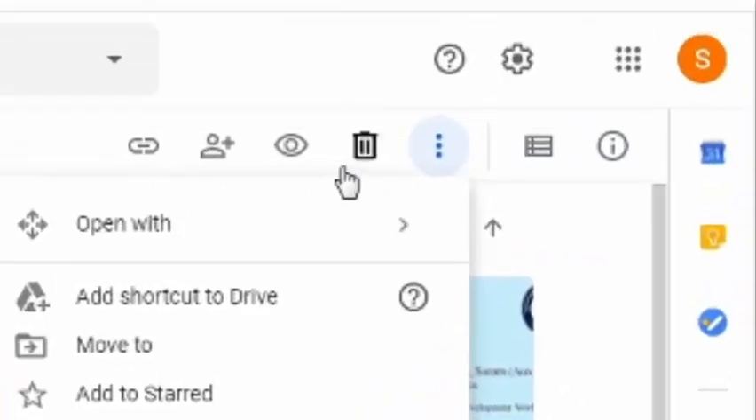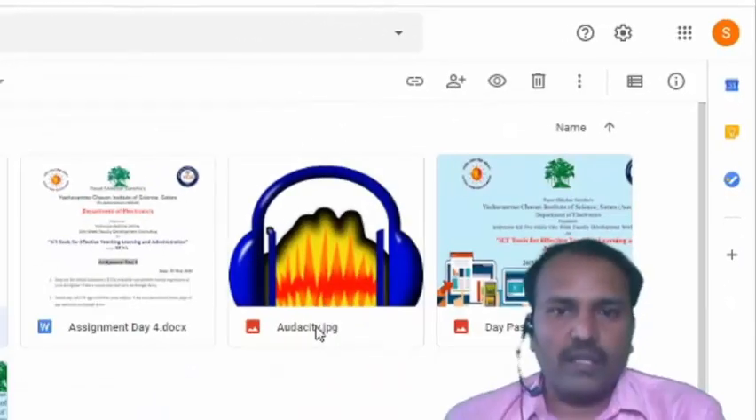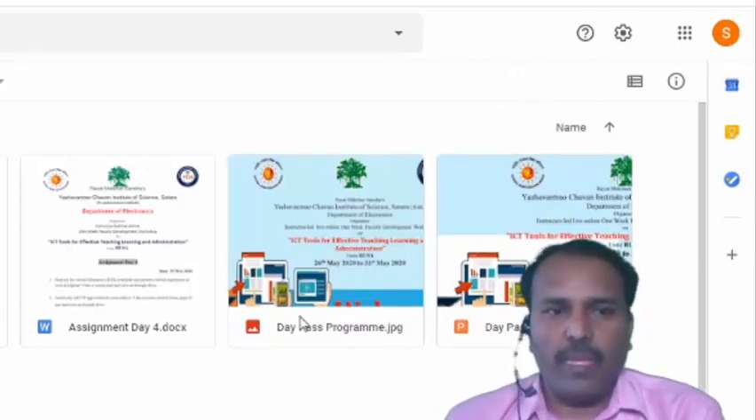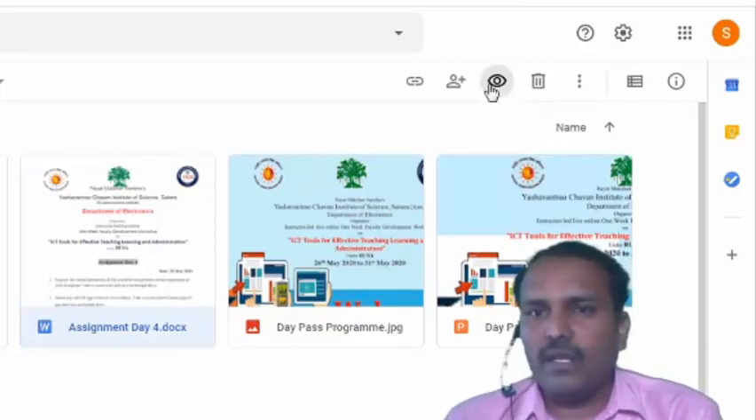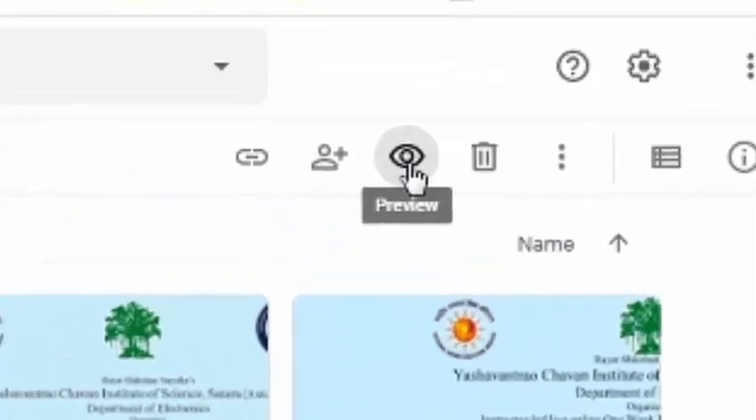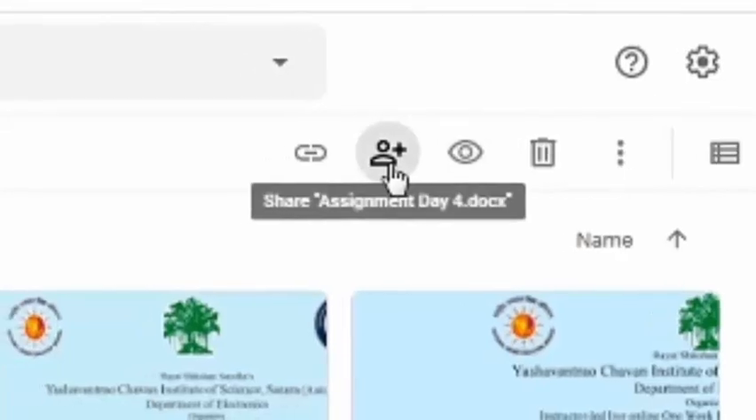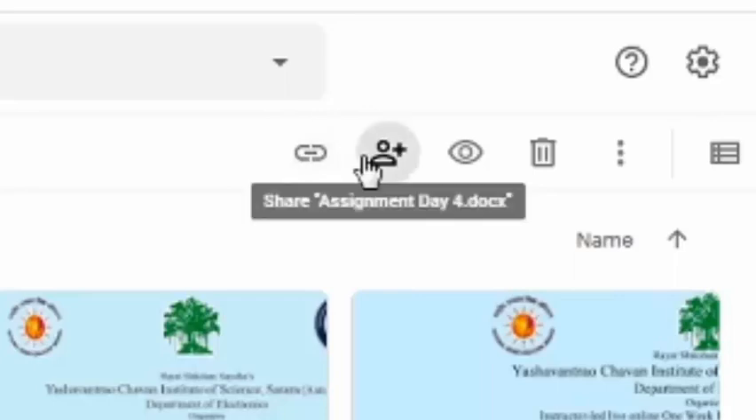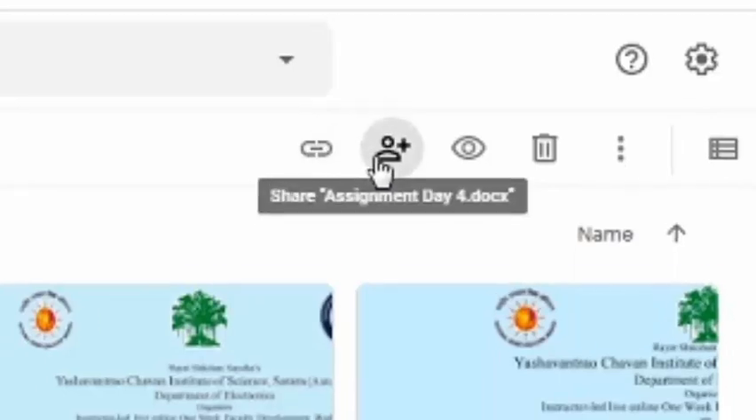Next option is the delete option. If you want to delete this file, you can delete. I will select this file, but I want to delete, so this file will be deleted. Okay, so all other options we will see. This option is the preview, we can preview the file. Then this option is the sharing option. Both options are comparatively the same, so we will look one by one.